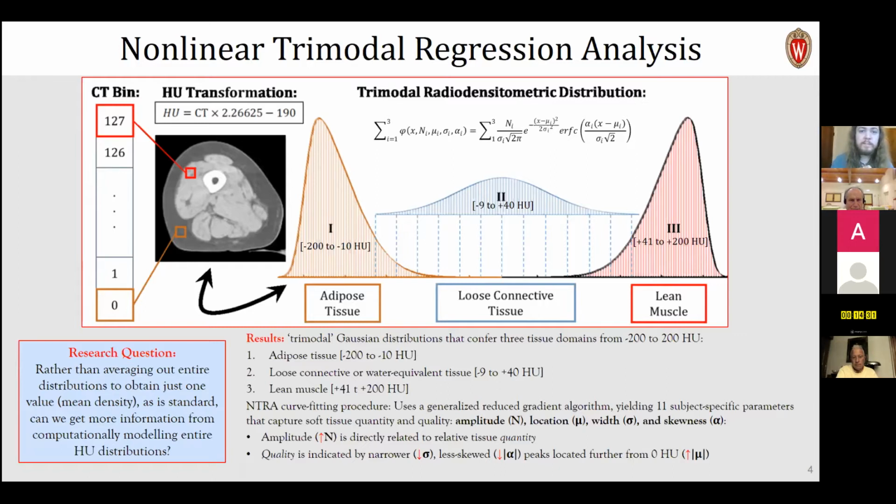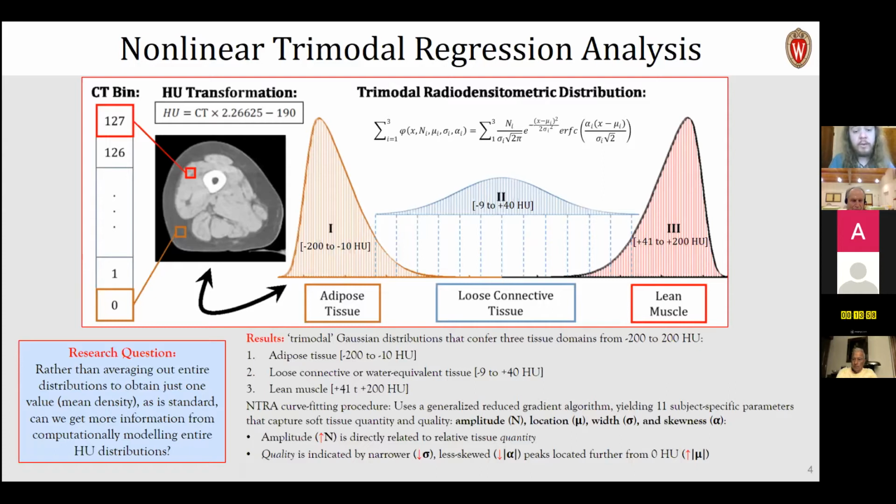When we look at this mathematical representation, represented by the summation formula that you see at the top, we have a number of different parameters that are characteristic to defining Gaussian distributions, and we can fit these parameters to each individual subject from their CT-based cross-section. What this ultimately enables us to do is assemble a matrix of 11 subject-specific parameters that describe kind of your fingerprint of skeletal muscle health.